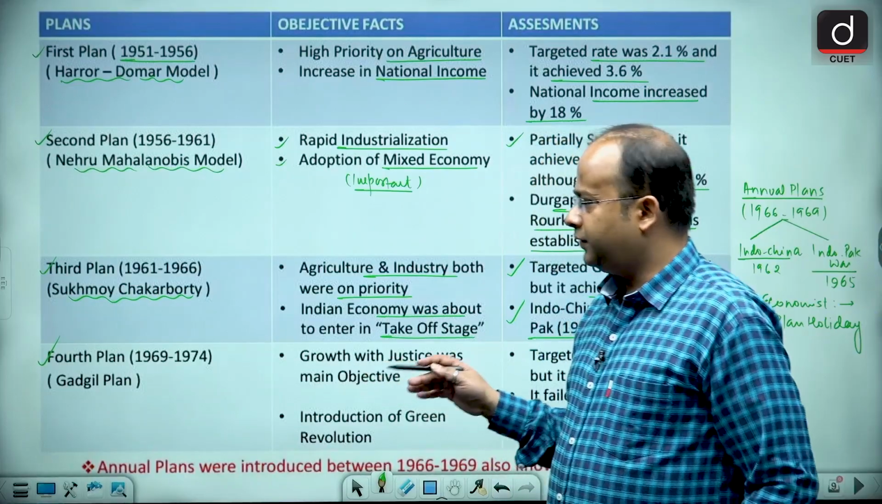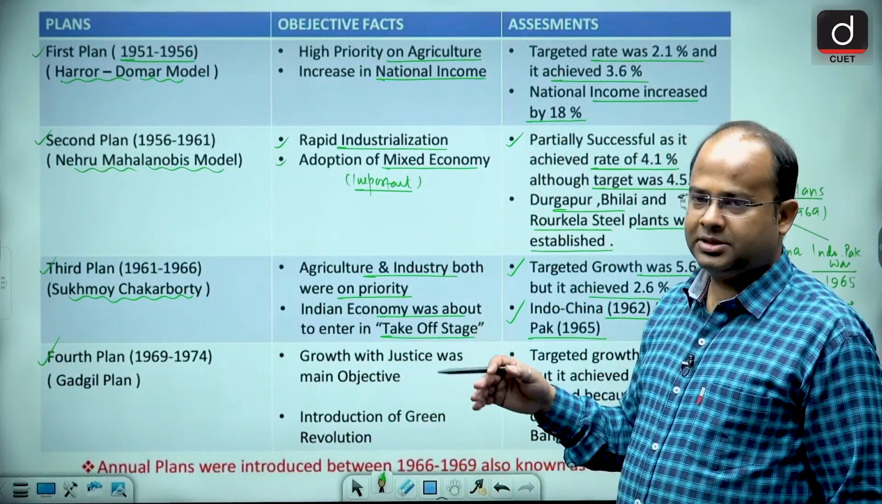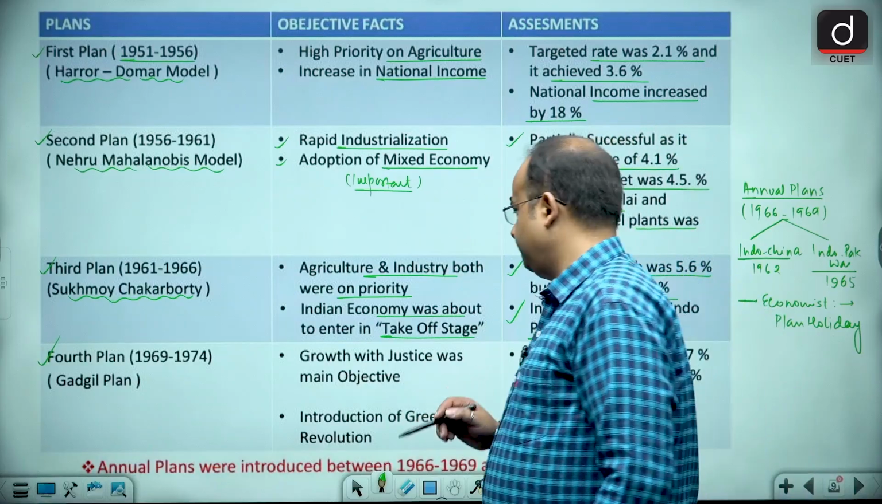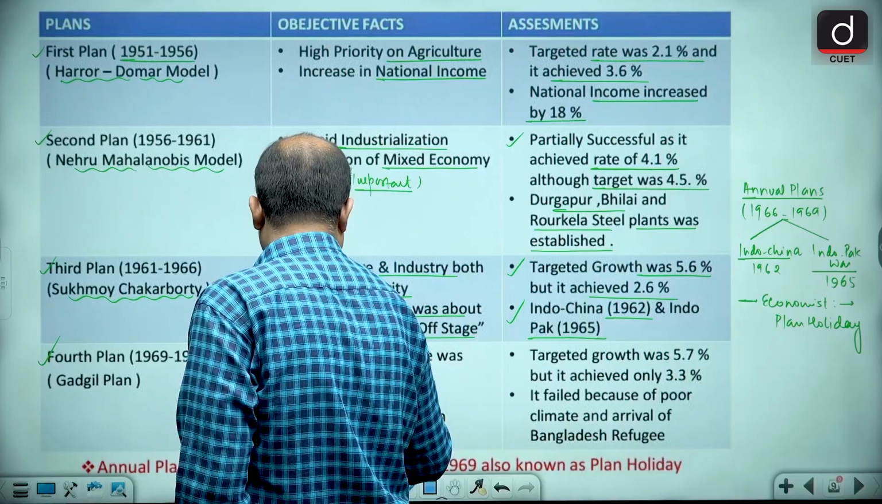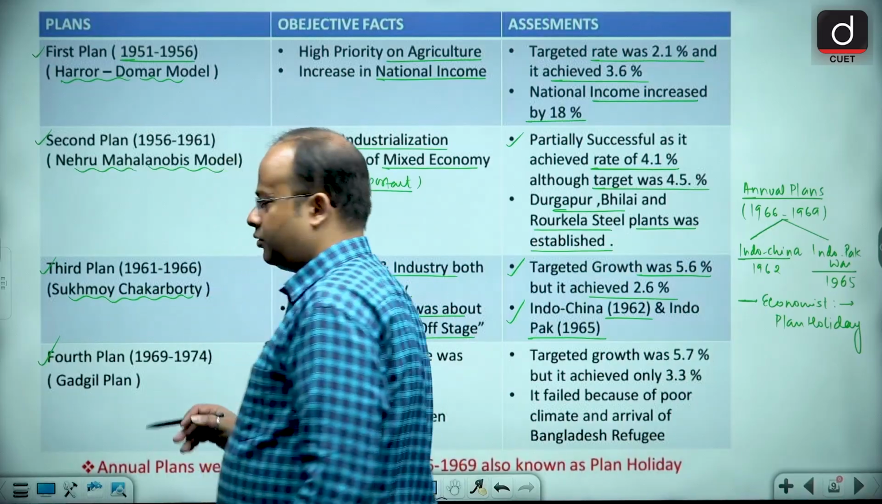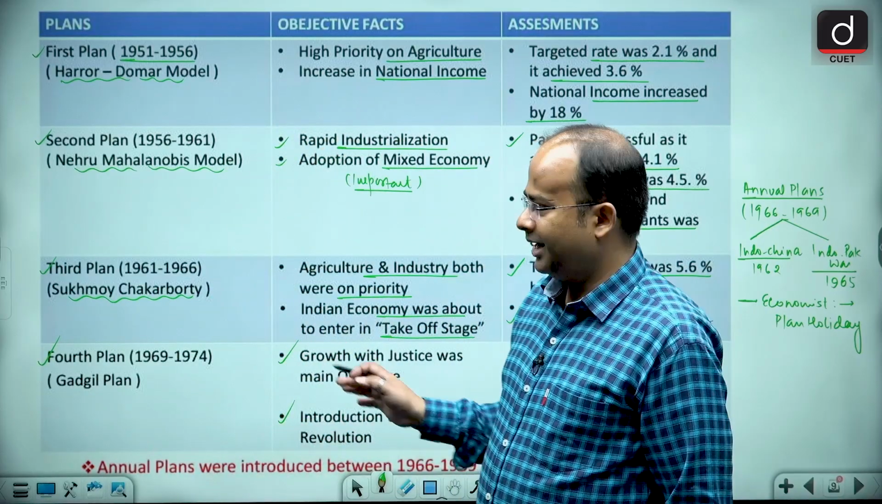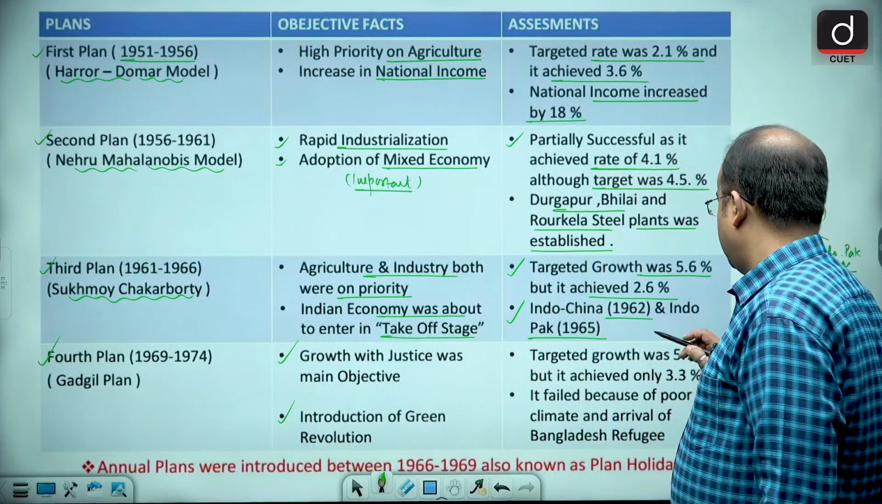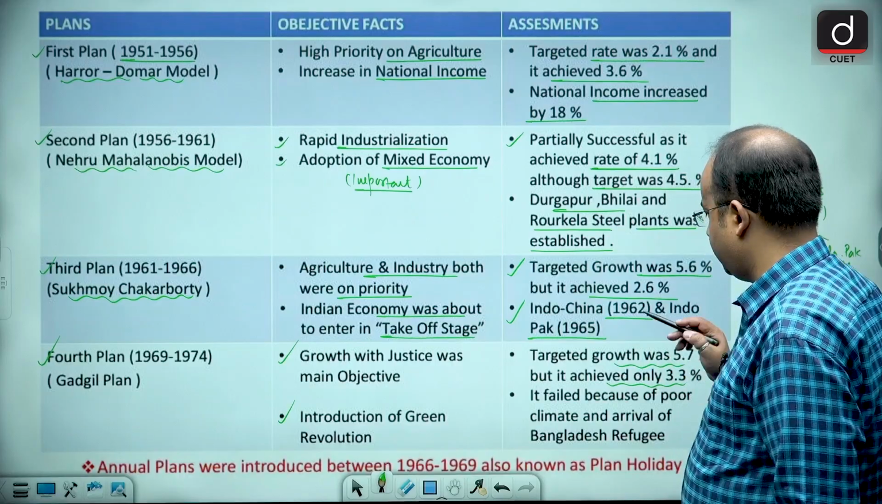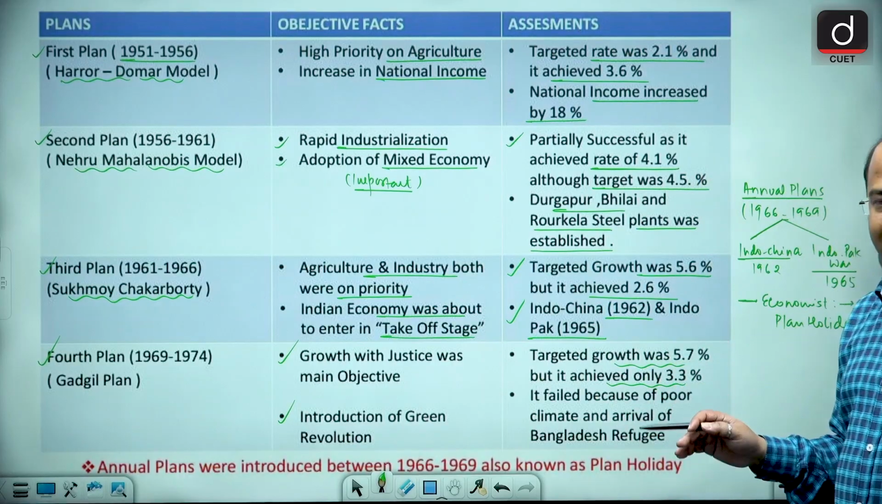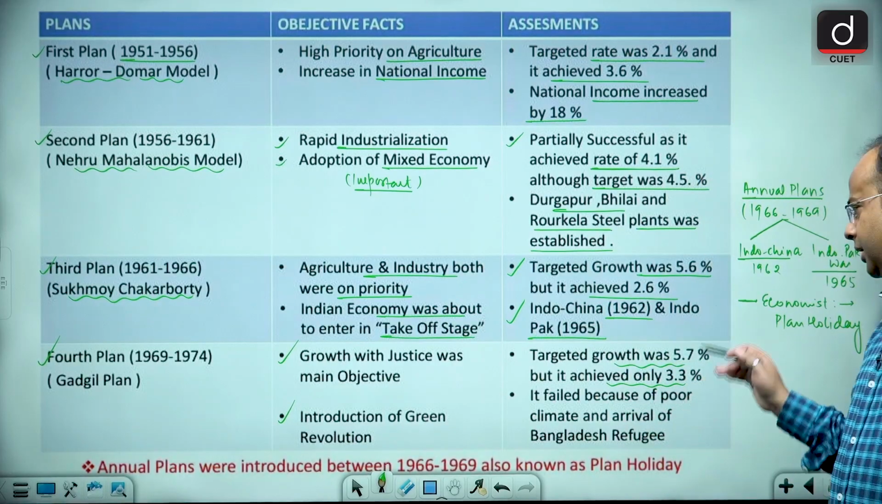Now guys, the fourth 5-year plan came in 1969 and went up to 1974. Growth with justice was the main objective, along with the introduction of the green revolution. The introduction of the green revolution was done in the fourth 5-year plan. The target growth rate was 5.7, but it achieved only 3.3. Now why did this happen? Because of poor climate conditions.